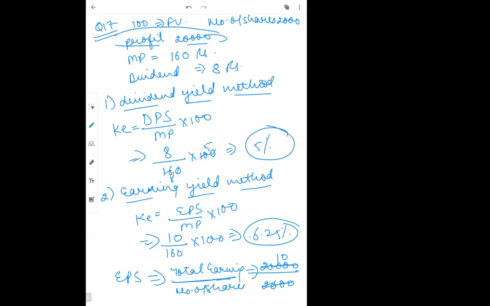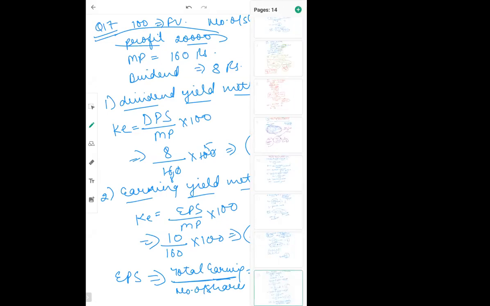So last is cost of retained earnings. Now, as you remember, I have told you that when we talk about cost of capital, in our capital structure there are basically four things.